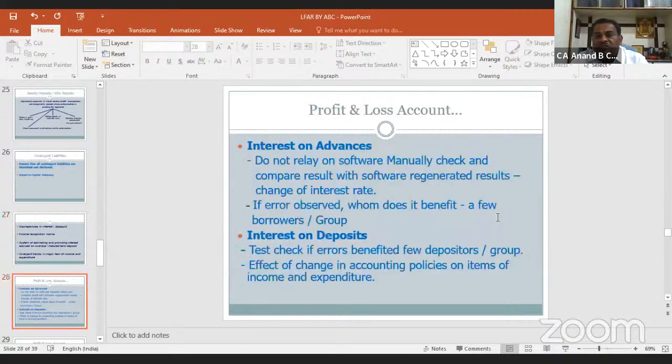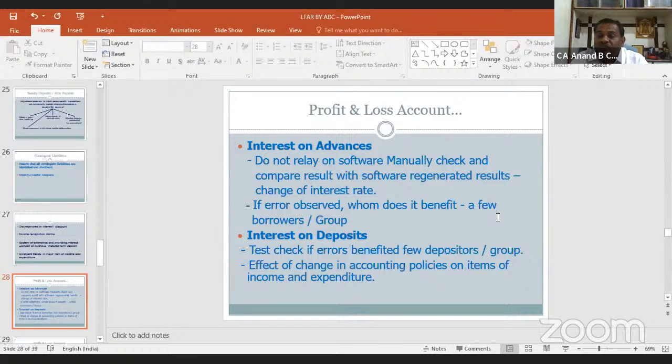Profit and loss account, interest on advances. We should not rely on the software or the computer while checking the interest which is applied to the advances. Various types of products are there. Each product has a different rate of interest that we have to apply. So in that case, we should manually check in some cases, on a test check basis, that the interest applied to that loan account is properly applied or not.